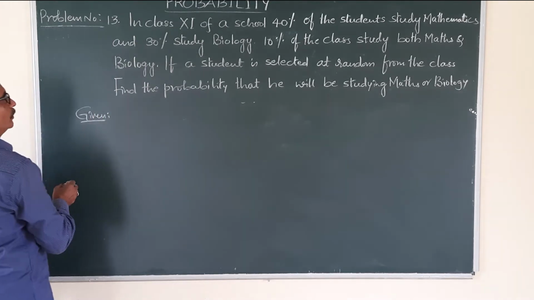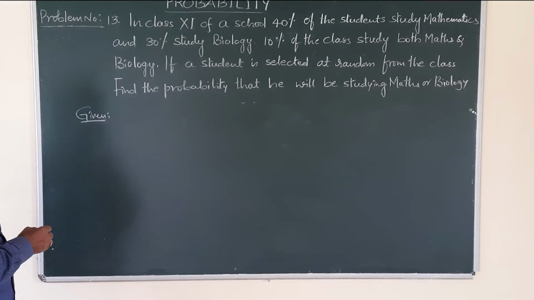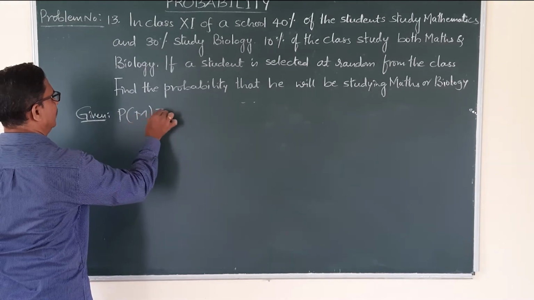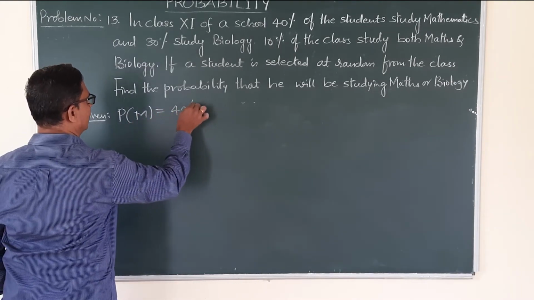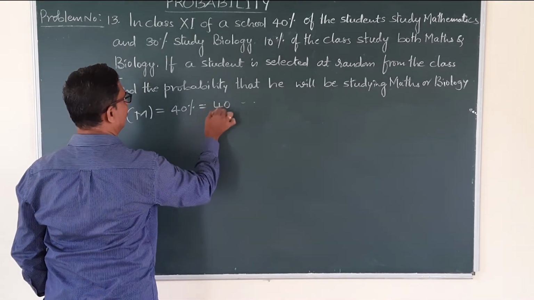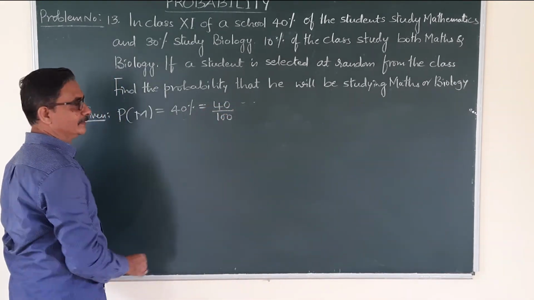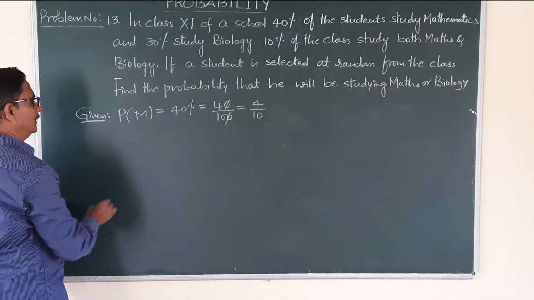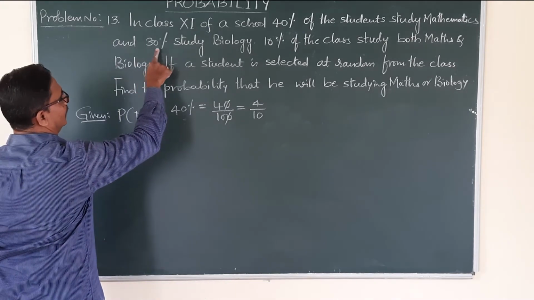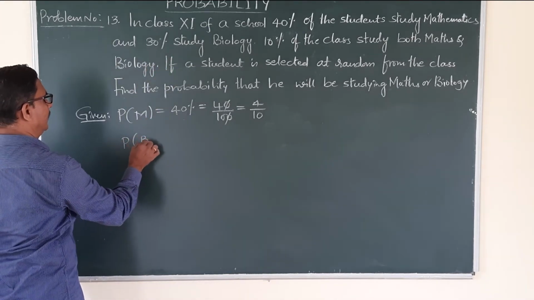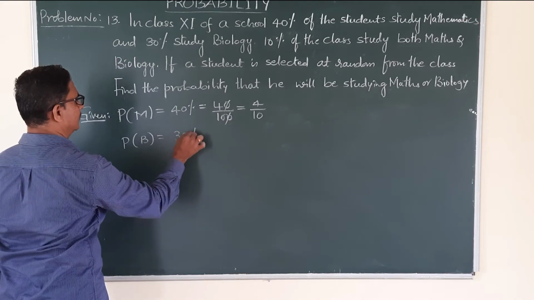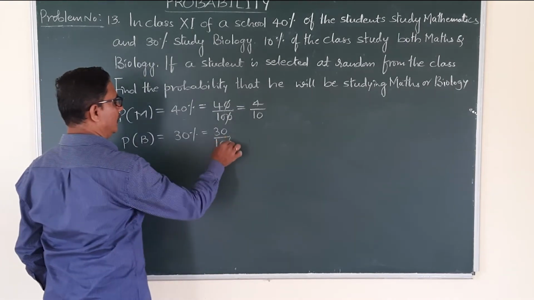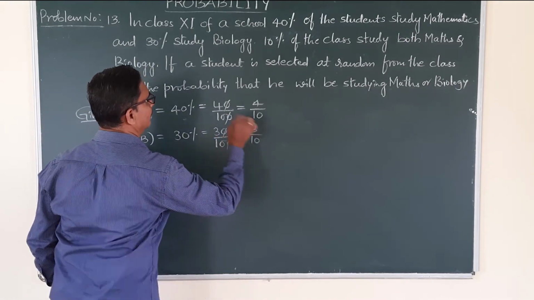Okay. Now what is given? In a class 11th of school, 40% of students study mathematics. Now probability of mathematics M is equal to how much? 40%. Now 40% is nothing but 40 by 100, that is nothing but 4 by 10. Then 30% of students study biology, probability of B is 30%, that is 30 by 100, that is 3 by 10.